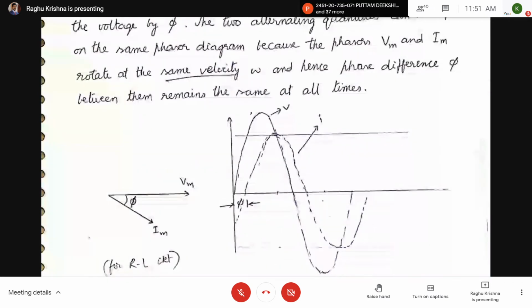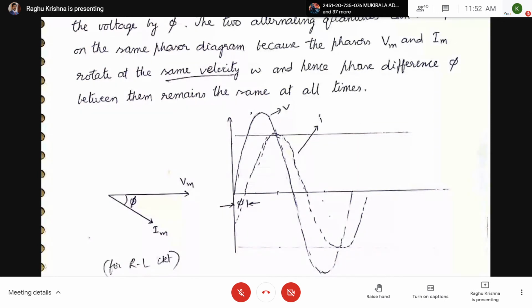Here Vm and Im are rotating in the anticlockwise direction with the same speed. So the phase difference phi between them remains the same as both are rotating at the same speed.